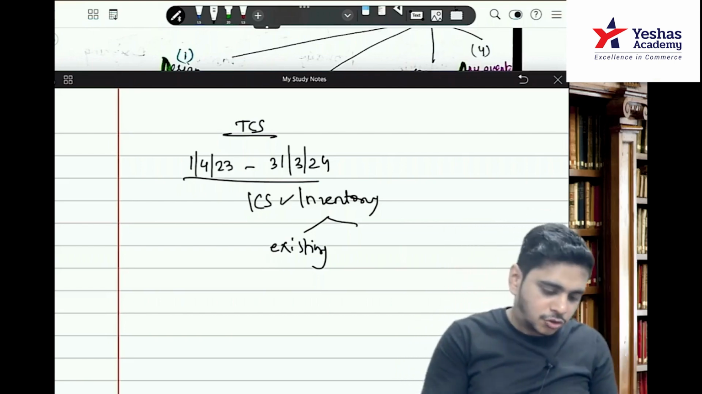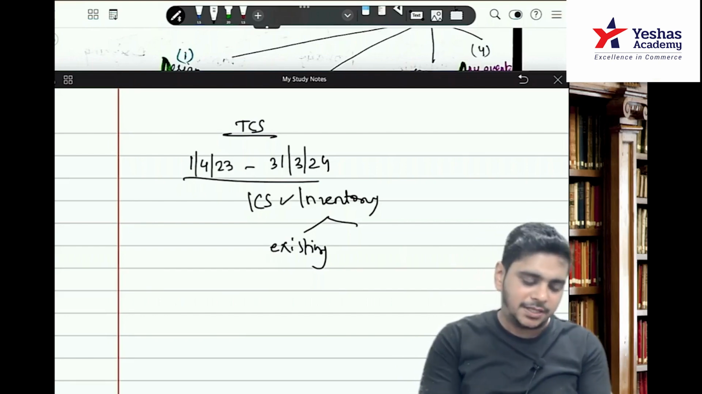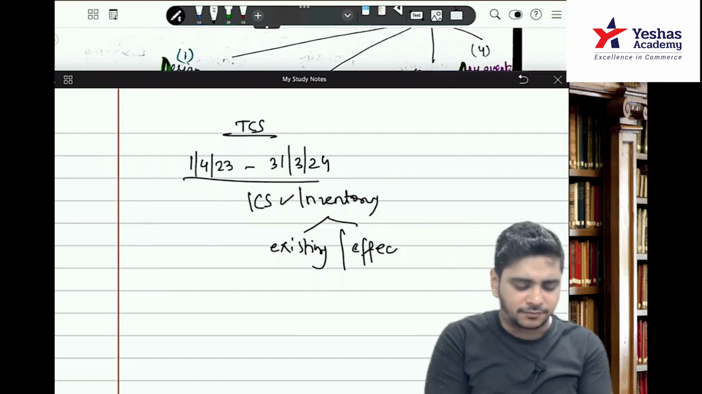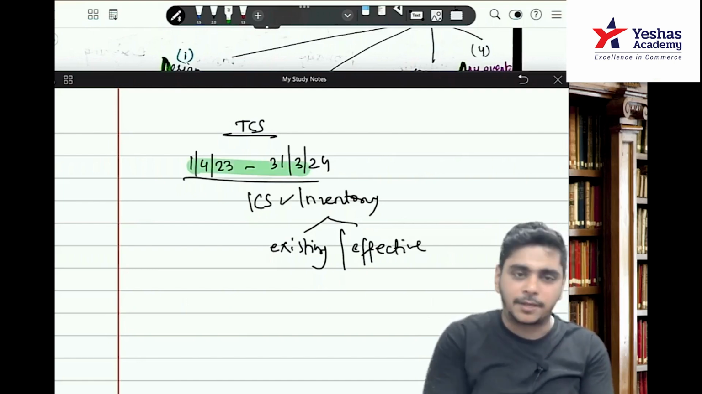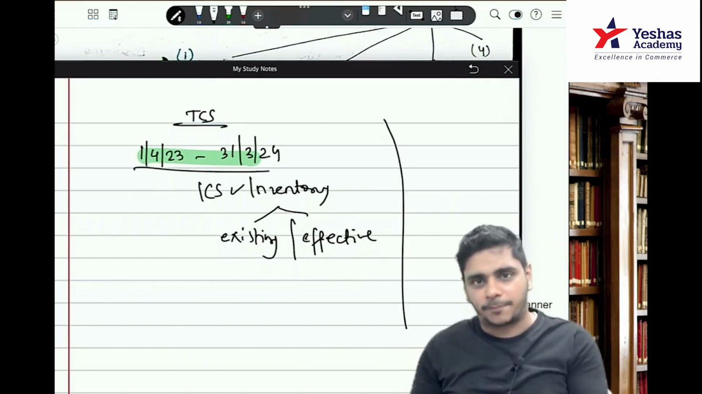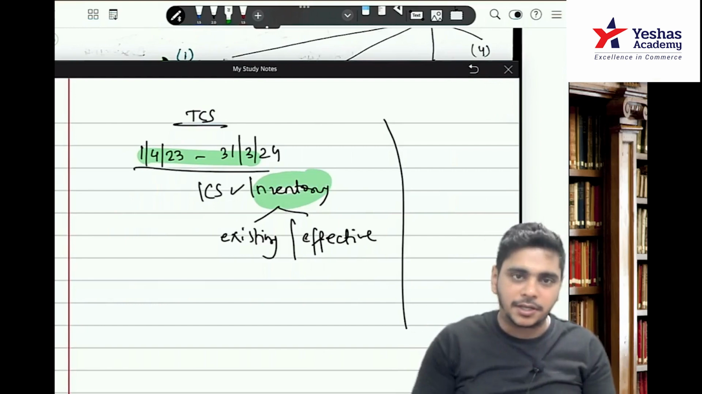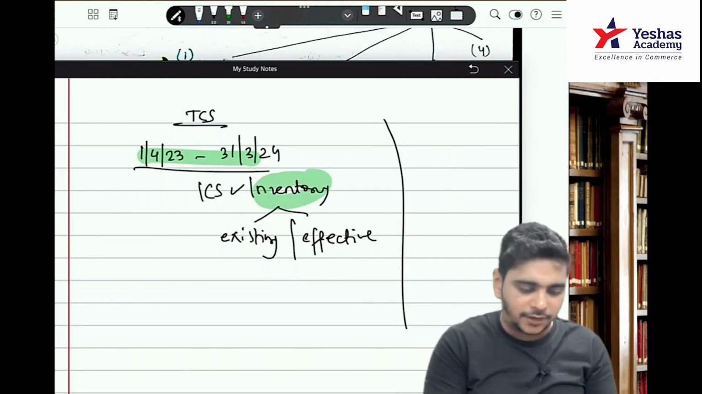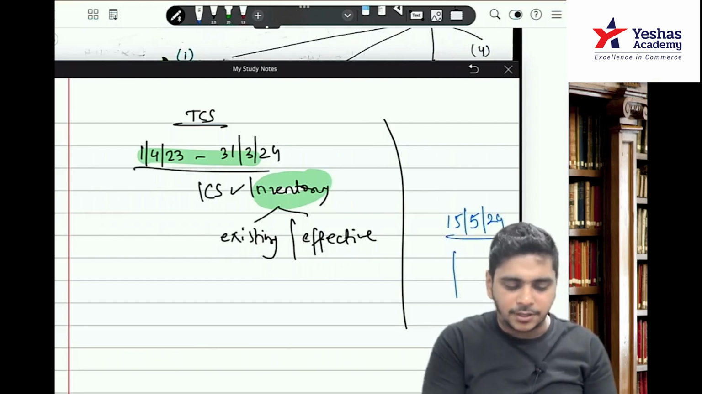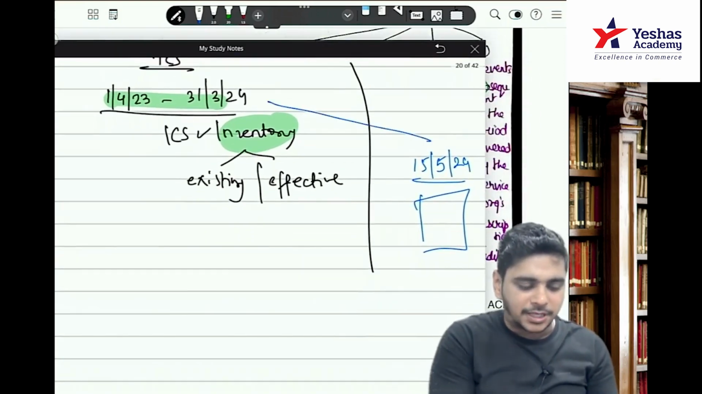Okay, now listen. TCS management is saying that ICS regarding inventory is existing and it is effective. So they have covered one full particular year, April to March. Now, when Sham went to prepare a report on the controls regarding inventory, let us assume on 15th May 24, they are preparing a report on this date. So I will be checking April to 15th May.